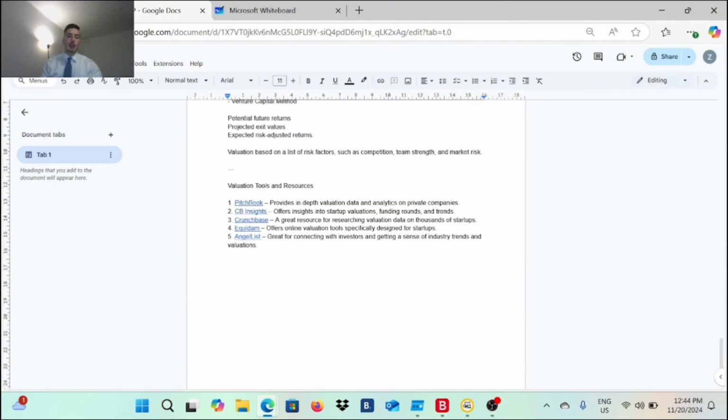If you are wondering what tools you can use to take a look at the valuation of your own startup and to help you with this formula to understand where you are in your journey of raising capital or where you are in your entrepreneurship journey, you can visit these tools right here, and you can get this Google document directly from the description, as I told you before. So you have a book right here that is absolutely killer for analytics on private companies.